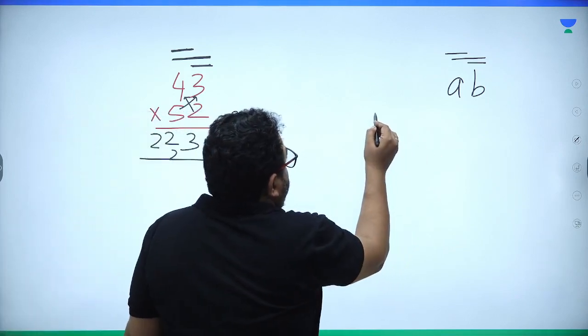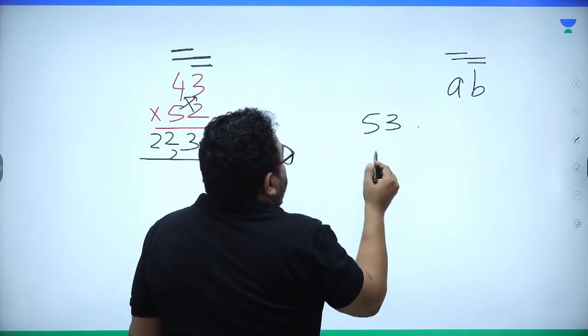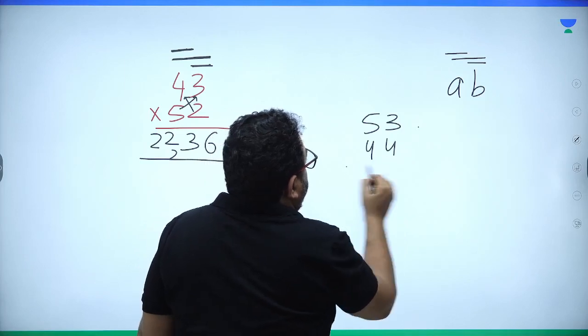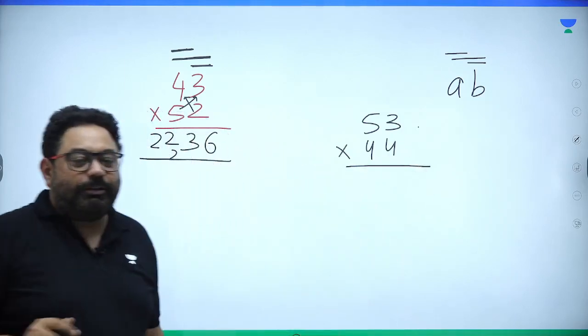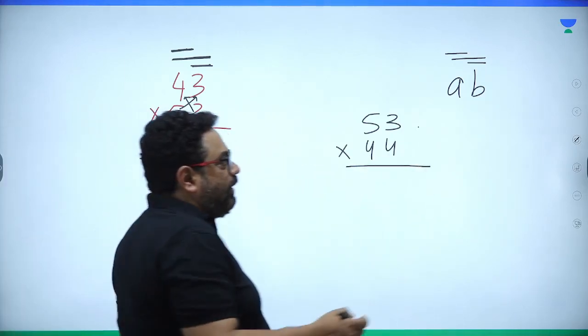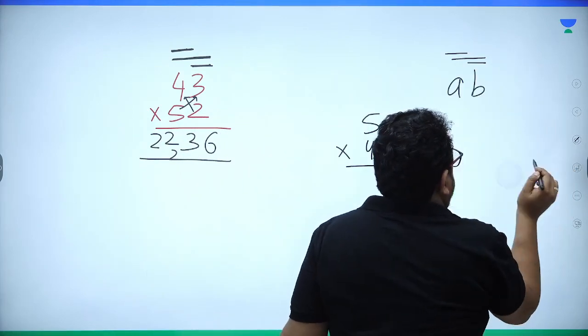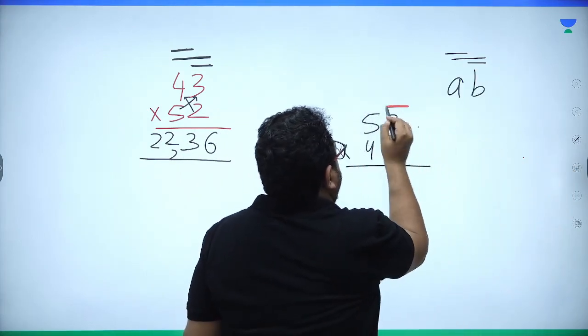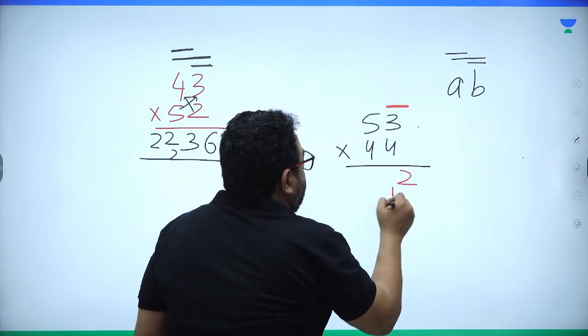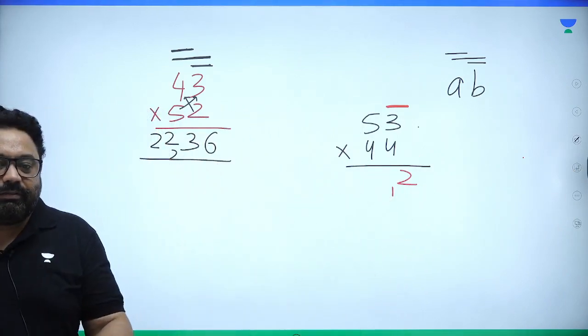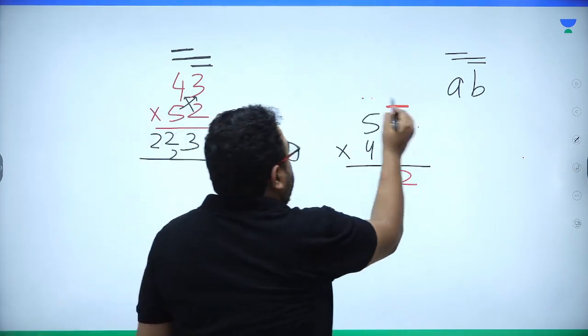Sir, one more example. What is 53 into 44? Again, let's cover it up. Mark on the first. 4 3s are 12, so 2 written, 1 carry.